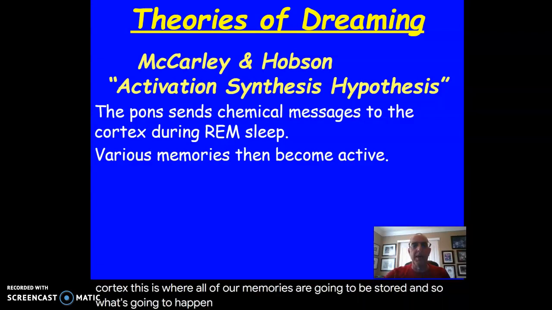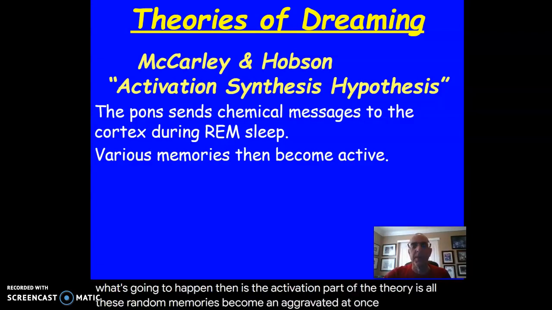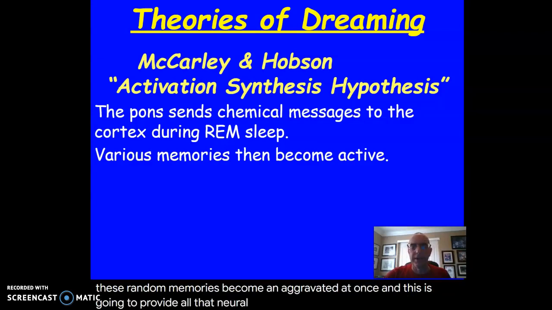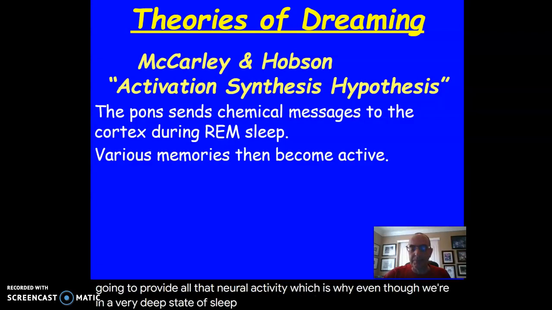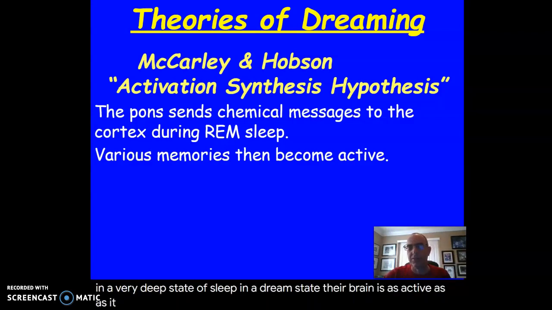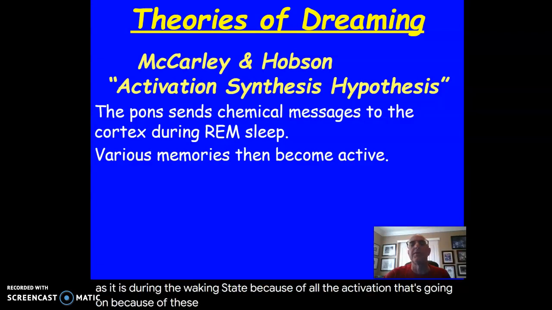And so the activation part of the theory is all these random memories becoming activated at once. This provides all that neural activity, which is why even though we're in a very deep state of sleep, it's very difficult to wake a person up when they're in a dream state. Their brain is as active as it is during the waking state because of all the activation going on because of these memories that are activated during the dream state.